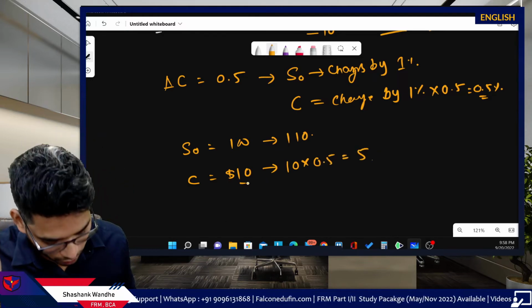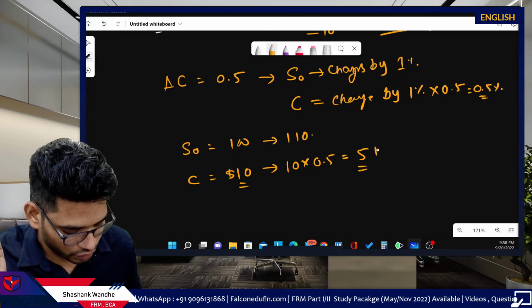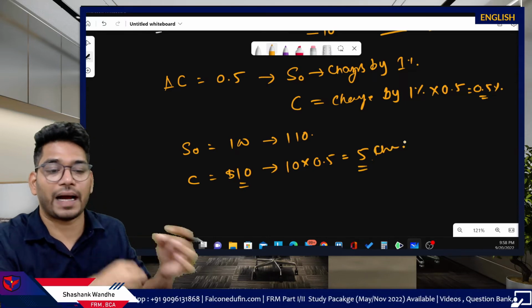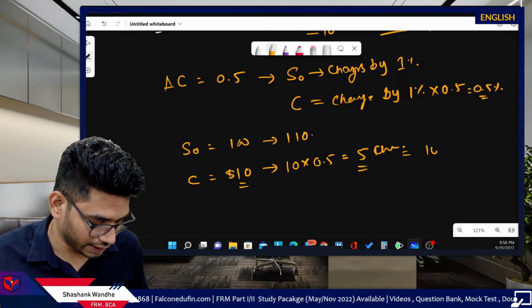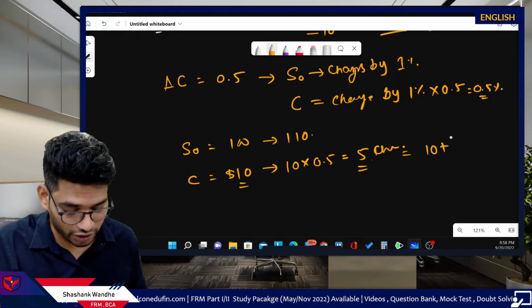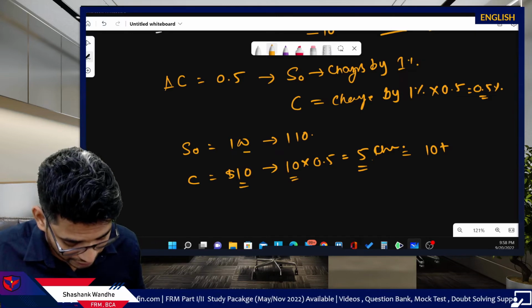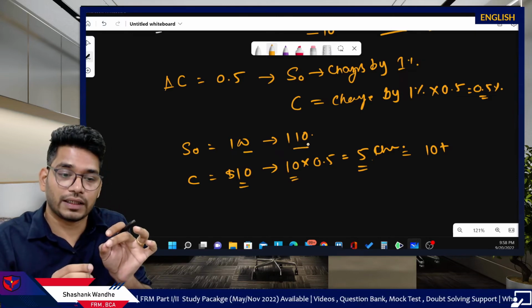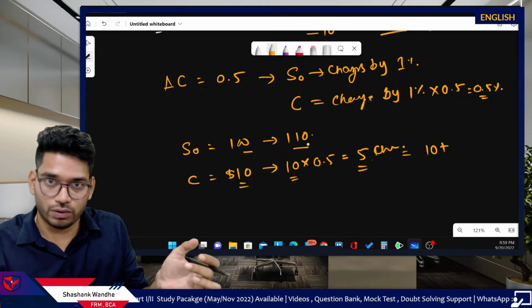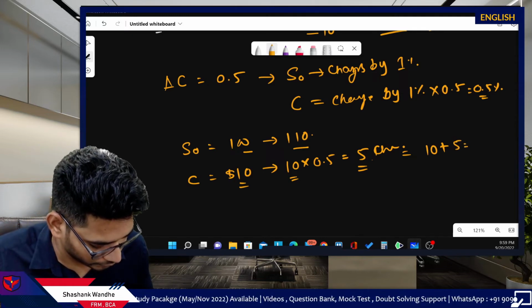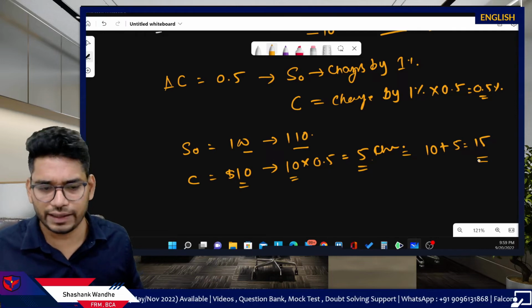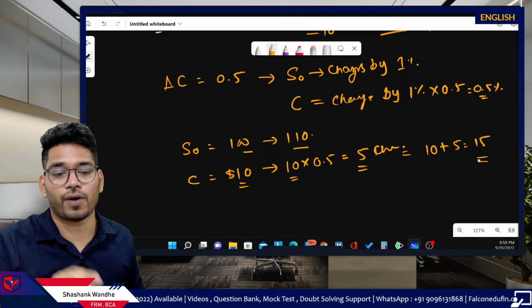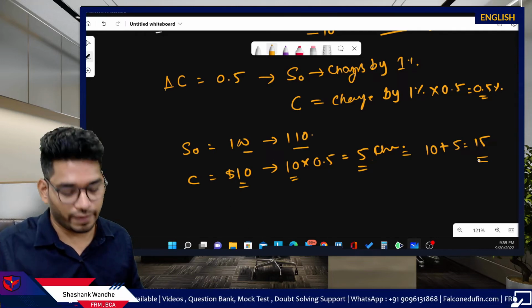Original price plus change. So the final price of the call which you will get is 10 plus change because of the delta, because of this increase from 100 to 110, and you will get the answer 15. Right? Very easy. Because it's the positive change, we have to give the positive impact.